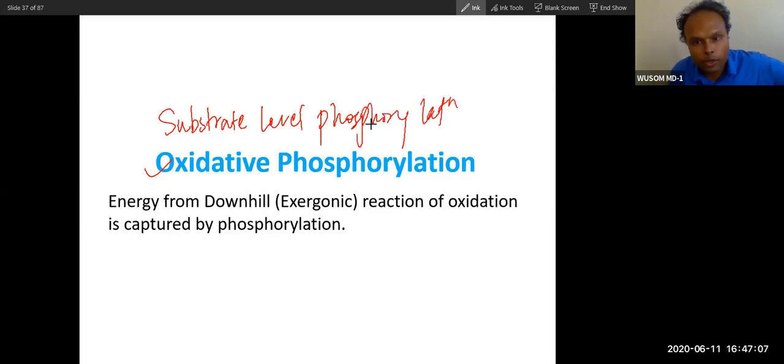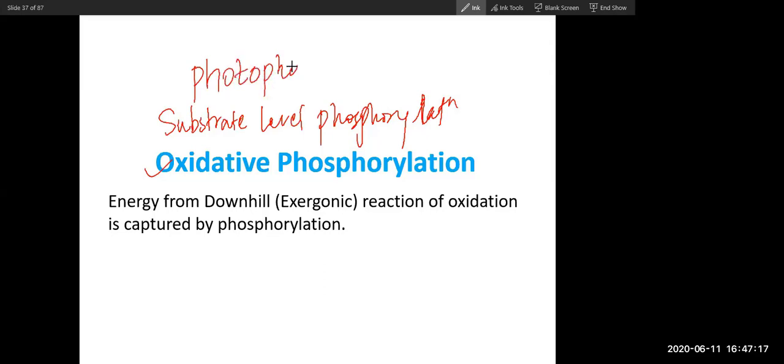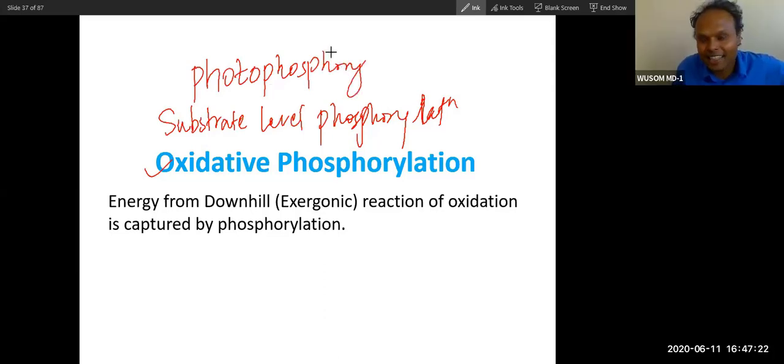Because of that phosphorylation only we survive. That happens in plants. That phosphorylation is called photophosphorylation, because photons are directly converted into ATP in plants.